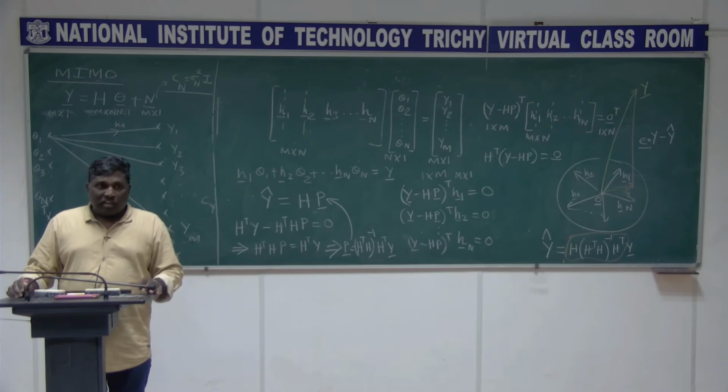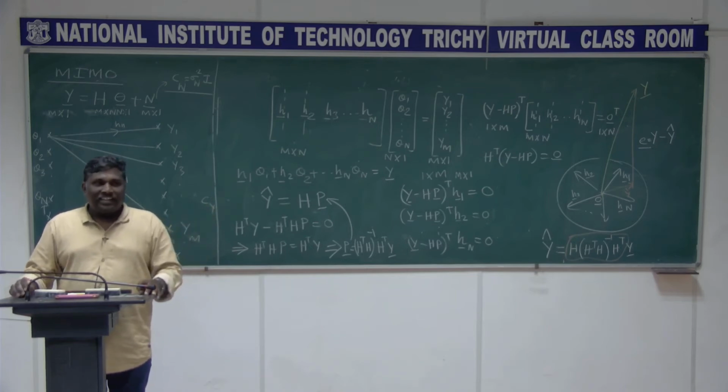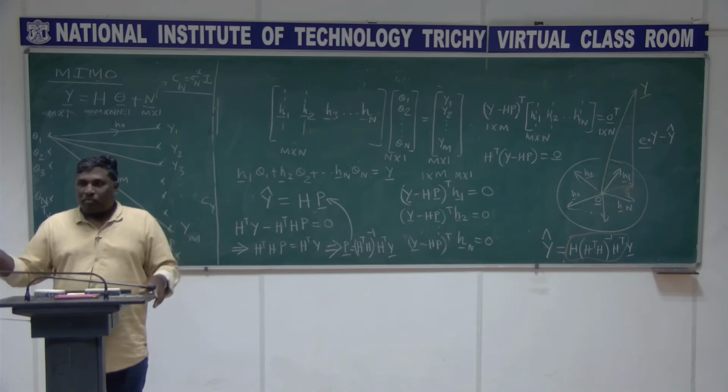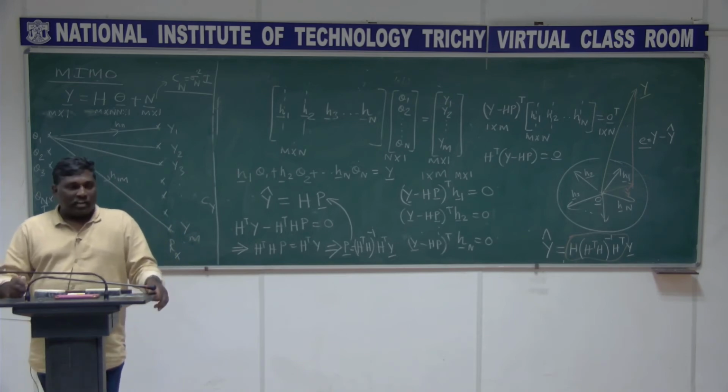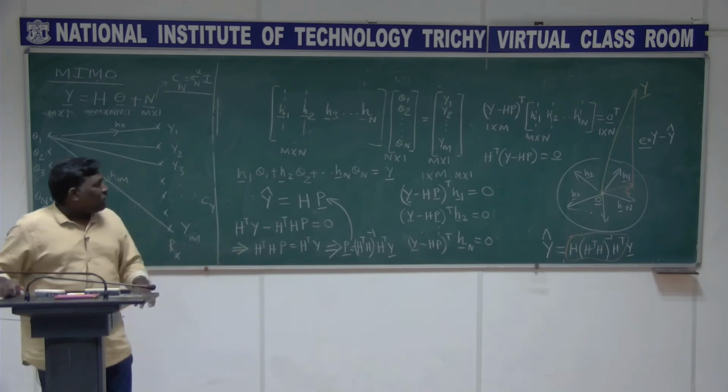But whether it is going to be a unique solution or not is a different issue, right? It may not be a unique solution also, that we will discuss. Formally we are going to discuss these things in linear algebra, right. But we get a solution, that is 100% true, because this vector y cap lies in the column space of H. That is the solution we are supposed to get, right. Now can you tell me what is that theta cap?